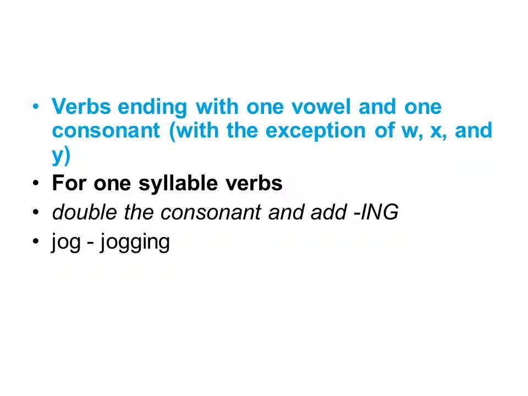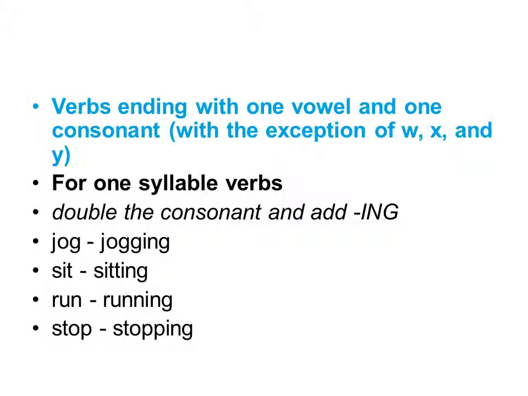Example, we have jog, okay, trotar, jog. We see that it ends with a consonant and there is a vowel before it. Vemos que termina en una consonante que es G y hay una vocal, la cual es O, antes de esta, y por eso seguimos la regla, tiene una sola sílaba, termina en consonante, vocal, consonante, quiere decir que la última consonante, o sea, la G, la vamos a doblar y de ahí agregamos ing. Es por eso que tenemos jogging, sit, sitting, run, running, stop, stopping.